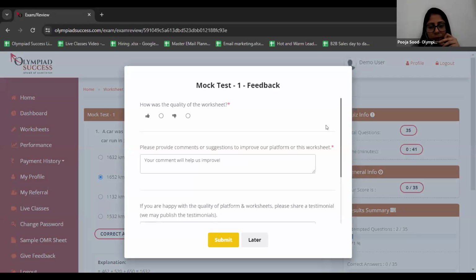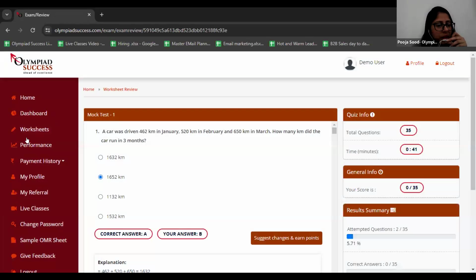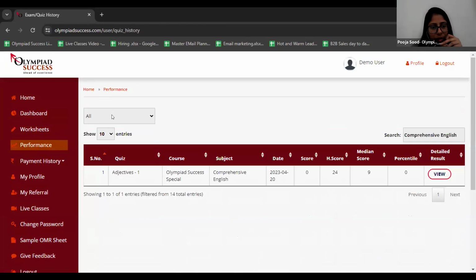I'm excited to see my performance. This feedback, if you want to give it, you can give it there, otherwise you can pass on it and give it later also. Now I have attempted my worksheet and I am curious to see my performance, so right after this worksheet button, I'm going to click on the performance button. I've attempted this mathematics worksheet.